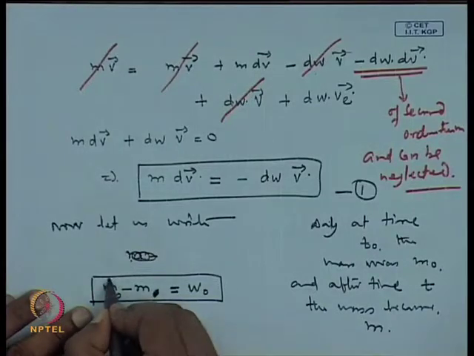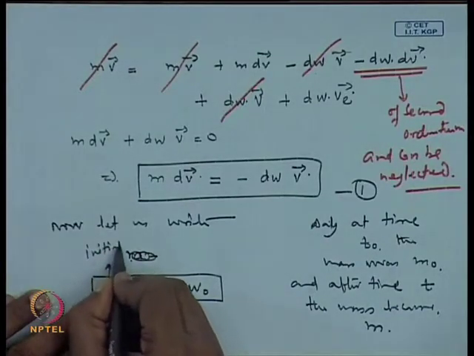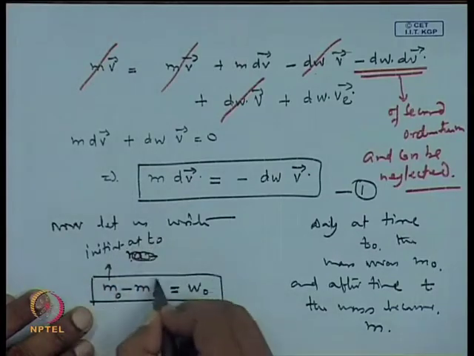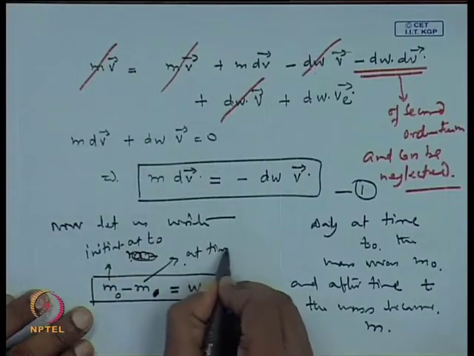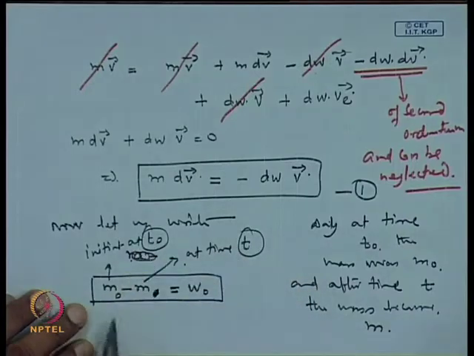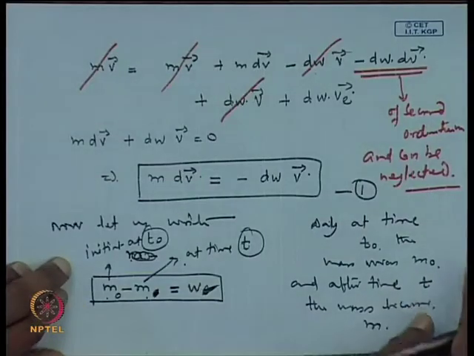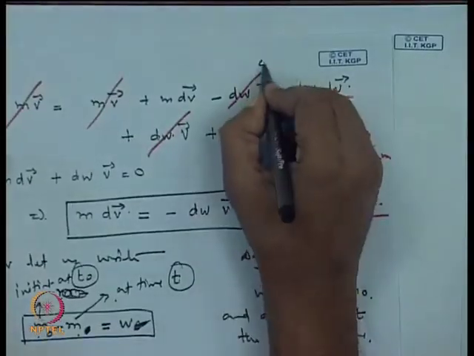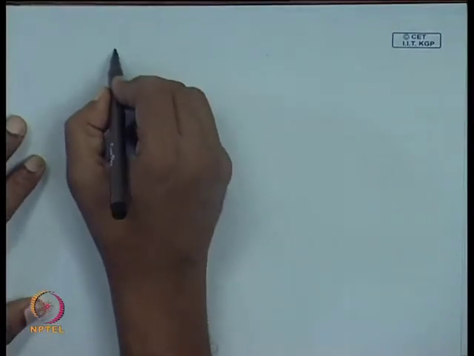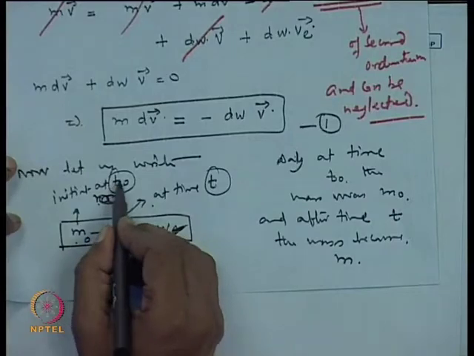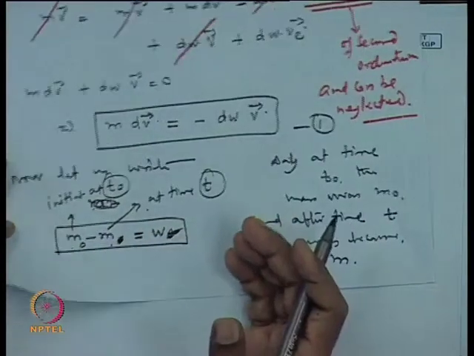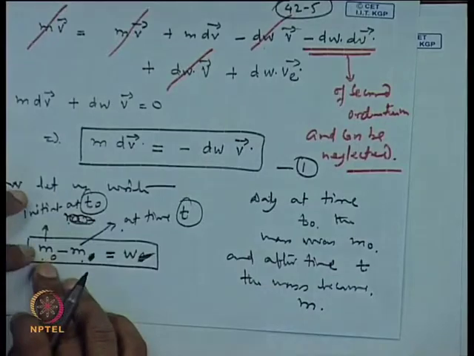This m 0 is the initial mass at t 0, and this one is at time t. So, m 0 minus m equal to w. Now, differentiate this. We can see that m 0 is taken at a particular instant t 0, the mass at the time of the launch, so this quantity is a constant.